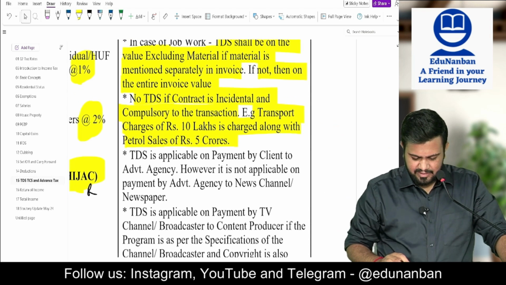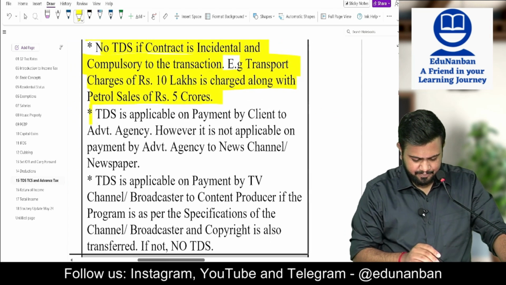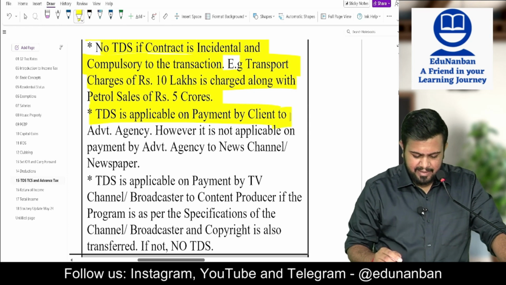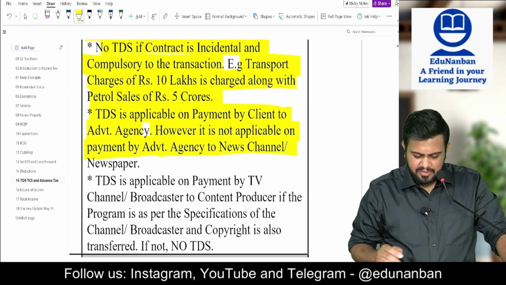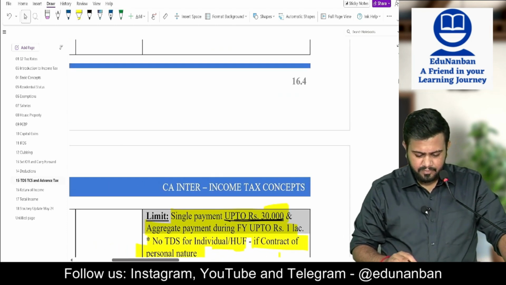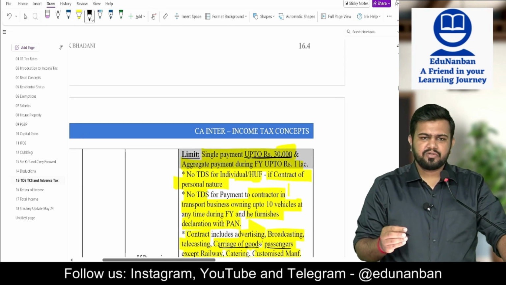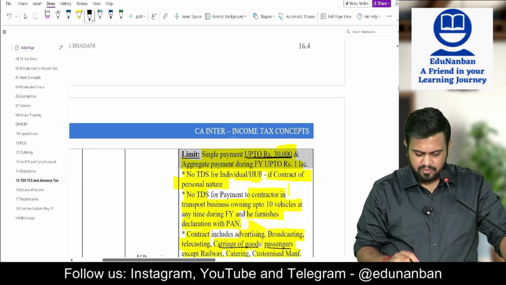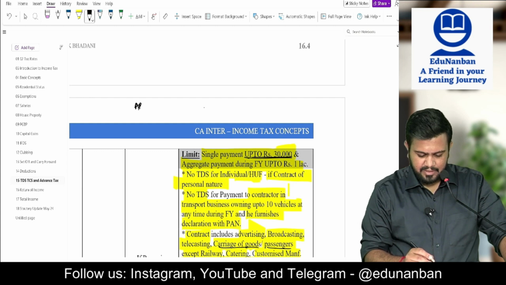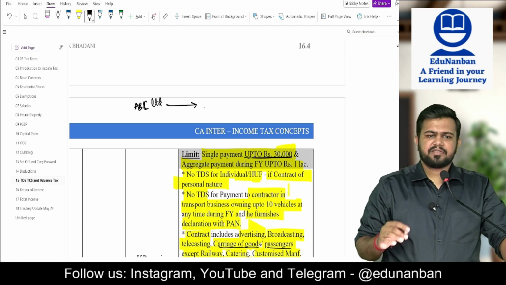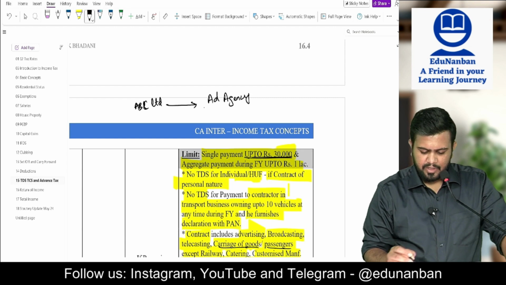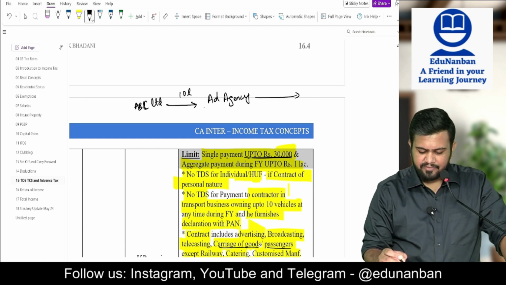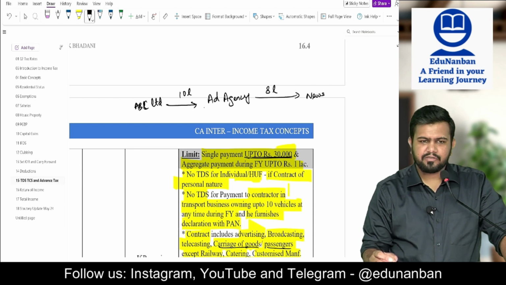if it did not sink in your head, no problem. TDS is applicable on payment by client to advertising agency. However, it is not applicable on payment by advertising agency to news channel or newspaper. Listen, let's say ABC Limited wants to give advertisement in a news channel. So what they will do, they will go to an ad agency and they will give 10 lakhs. Then the ad agency will give 8 lakhs to the news channel. They will also keep some commission, no?